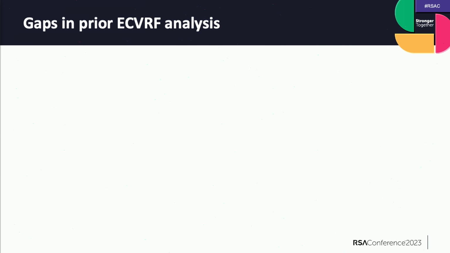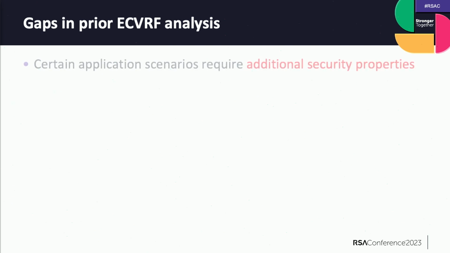We noticed that in that prior EC-VRF analysis, there are several gaps, or things that are not very complete. The first thing is they only prove those three traditional security properties for EC-VRF.